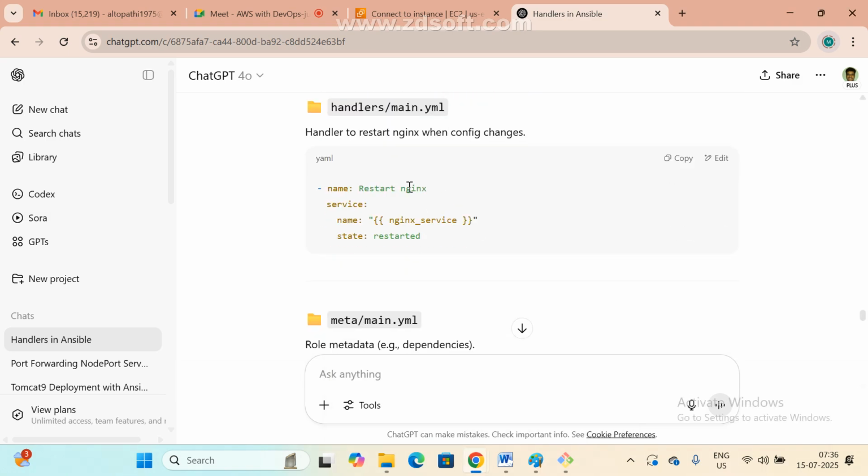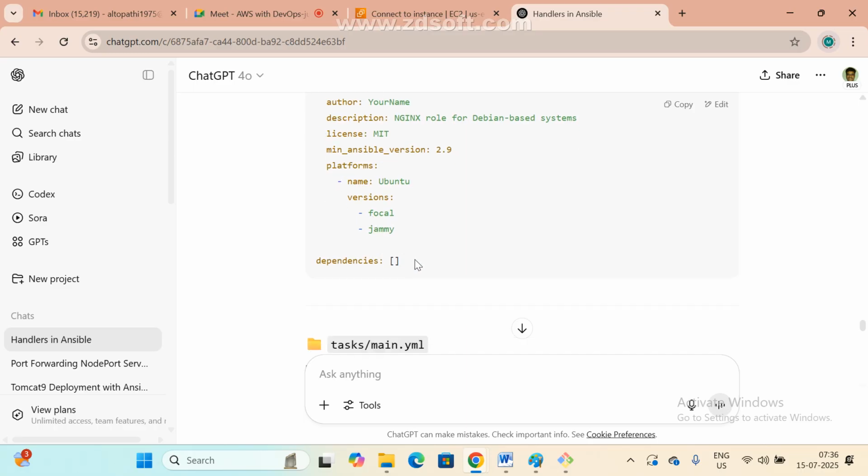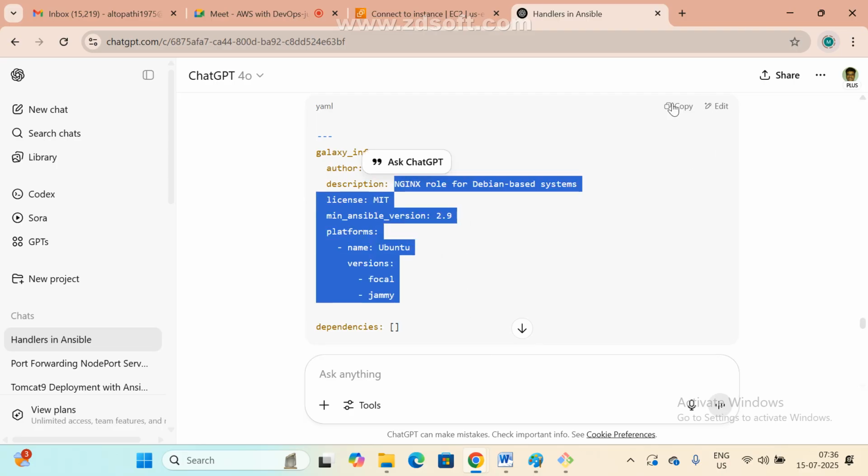Now go to metadata. This is your information. This is not mandatory. So role metadata, for example dependencies, whatever you want, we can use it. This is only metadata. Who is our author? That information and all we can add here.